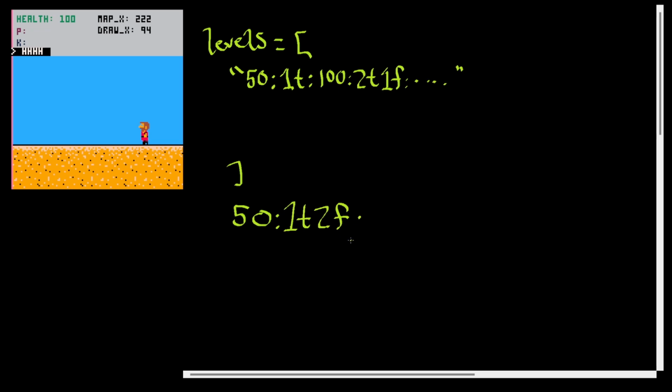But I forgot that we also needed direction. The direction could either be approaching from the left or from the right. So I included a third element here that would just be 1 or 0, depending on whether it was left or right. And then we separate each entry by a semicolon. So it would kind of look like this, and so on and so forth. Let me show you how that looks in code.